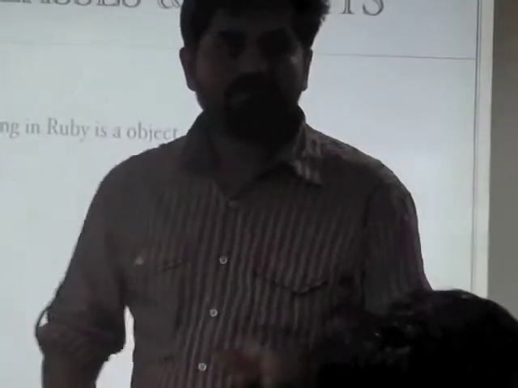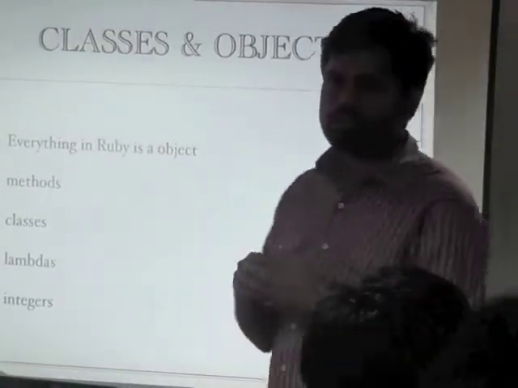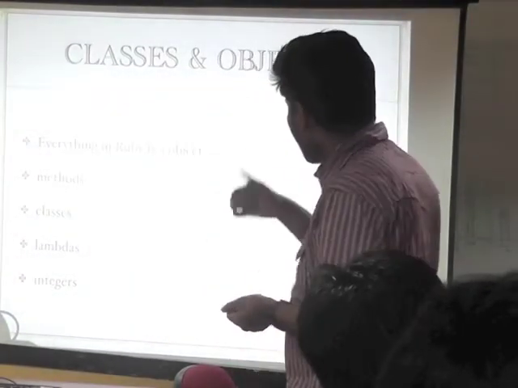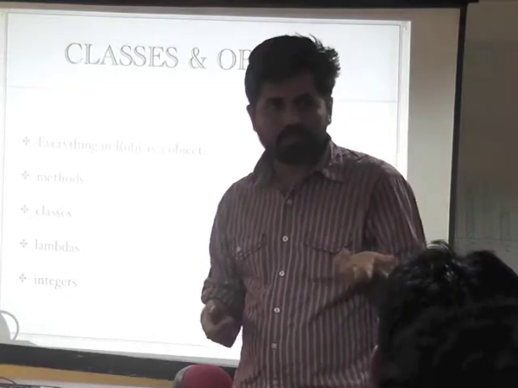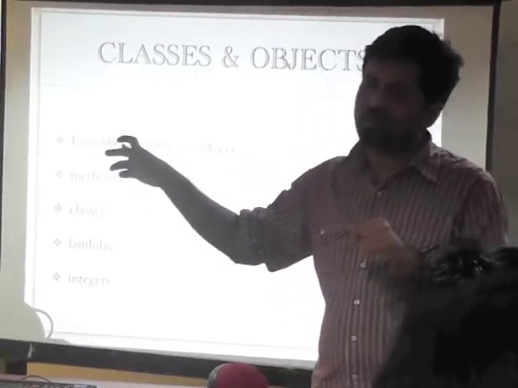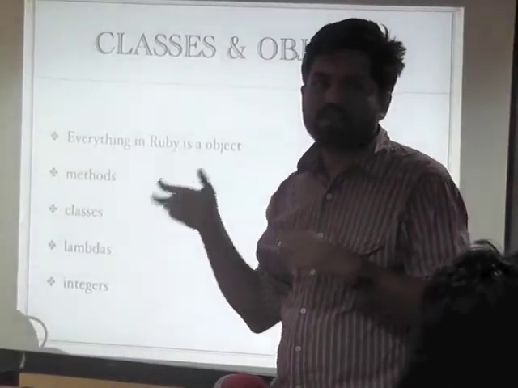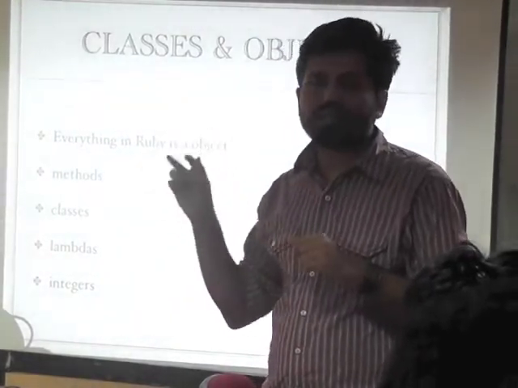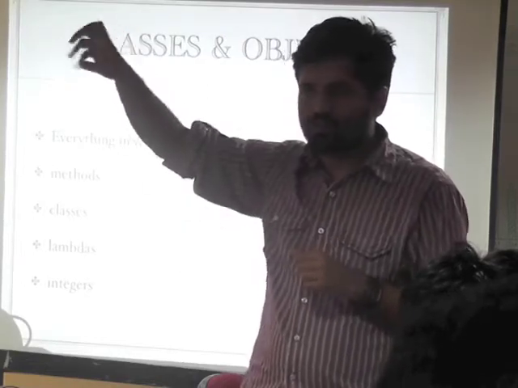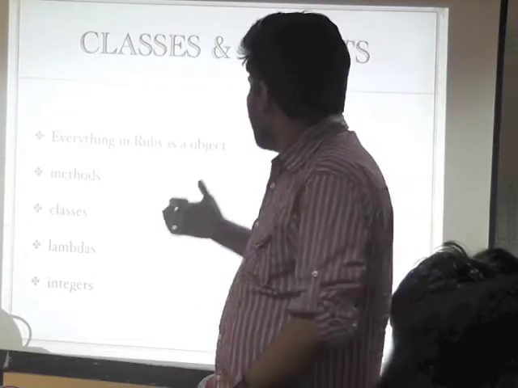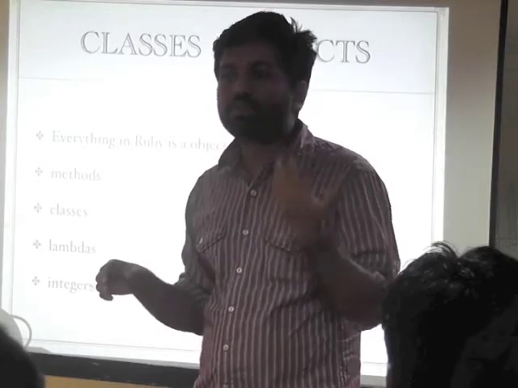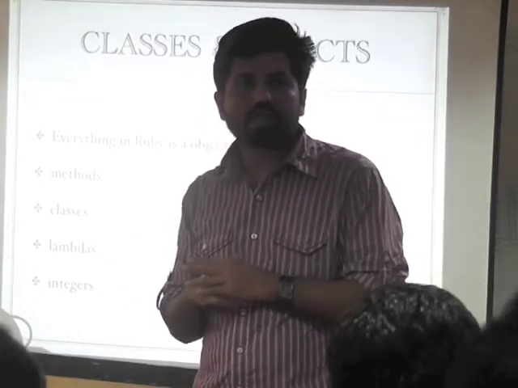Okay. Clear? Now, the first thing we said was Ruby is an object-oriented programming language. Everything in Ruby is an object. Your methods are objects. Methods that you define in Ruby are objects. Your classes, the classes that you define, are themselves objects. If you are coming from Java or C++, the classes are nothing but templates from which object instances are created. You don't have any handle on those declarations actually. They are not objects. Your lambdas are objects. We'll talk about that a bit. Integers, and any primitive types as they are called in other languages, are objects as well in Ruby.